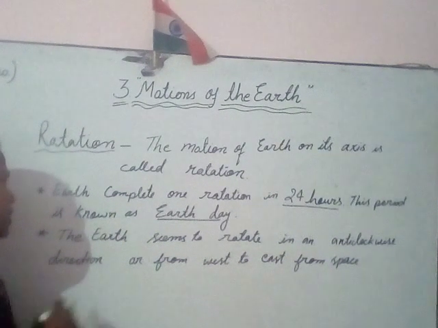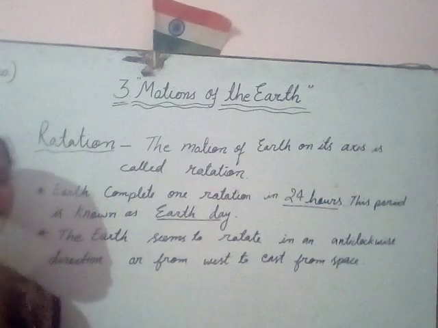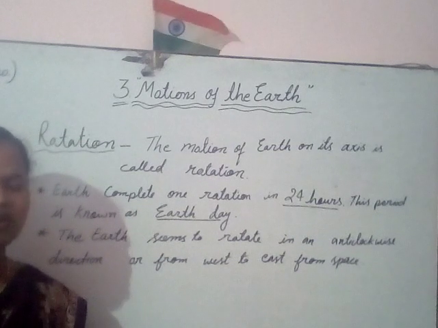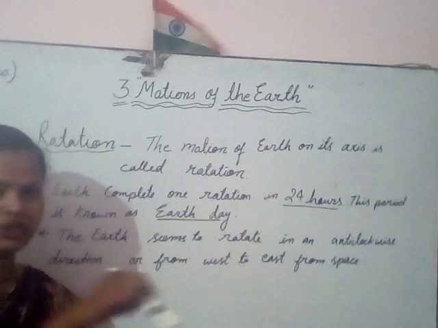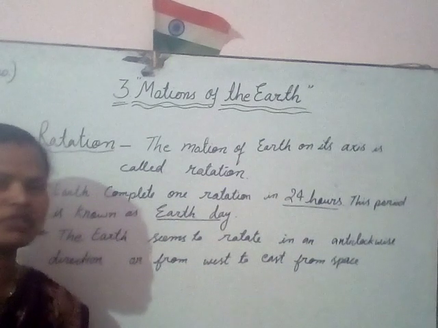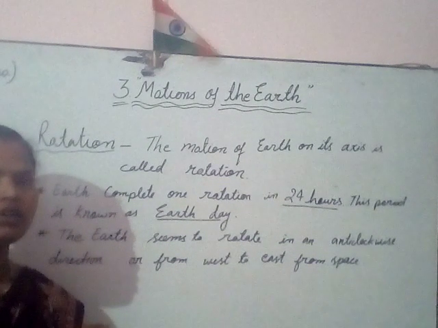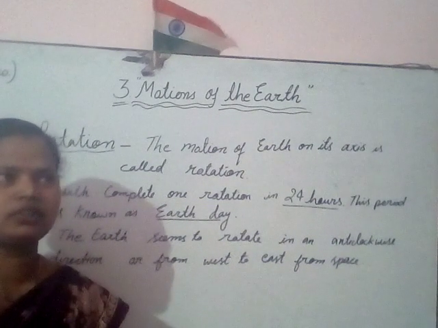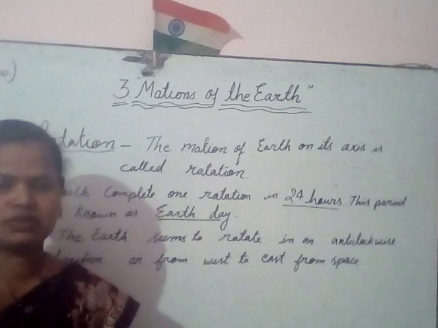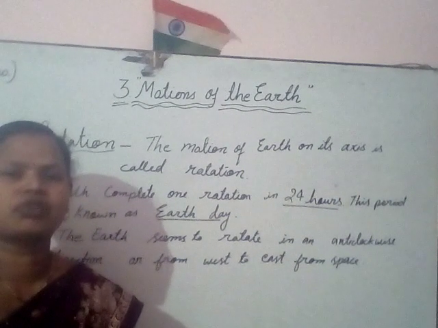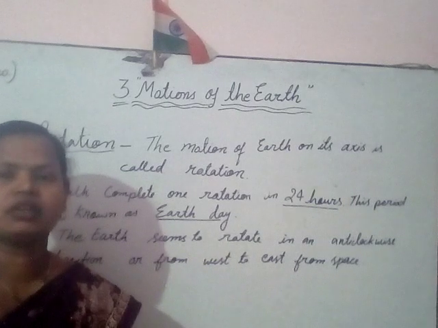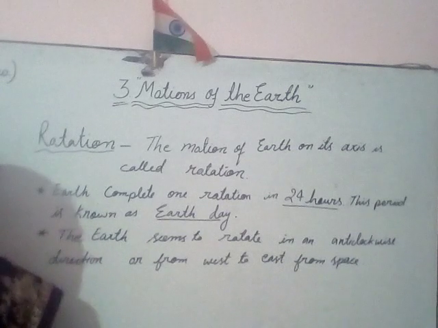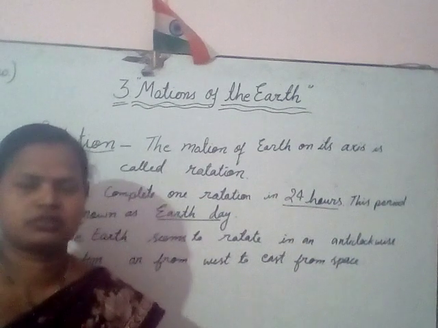The next main point is, when we see the Earth from space, it appears to rotate anti-clockwise, or you can say from west to east. It does not rotate from east to west. As you know, in the morning the sun rises in the east, and due to that you can think the Earth moves from east to west, but it is not that. The Earth moves from west to east, that is in an anti-clockwise direction. These are the main points of rotation. Now let's see about revolution.